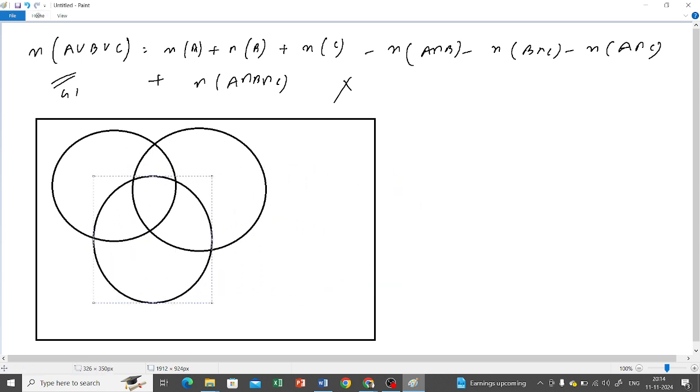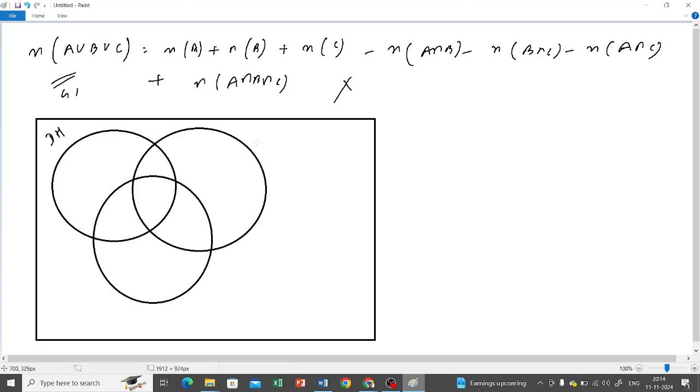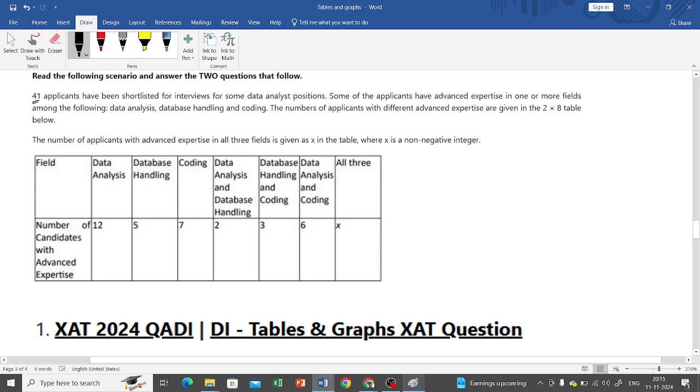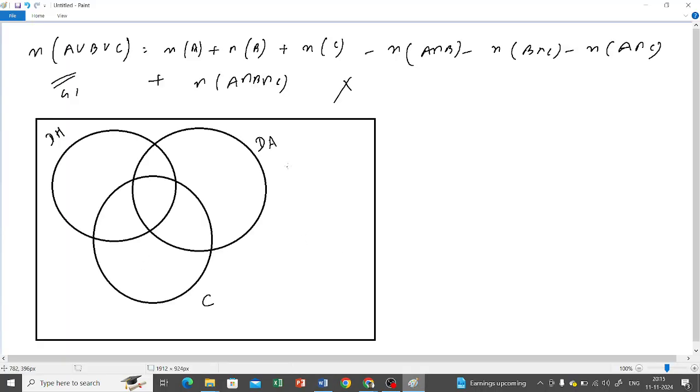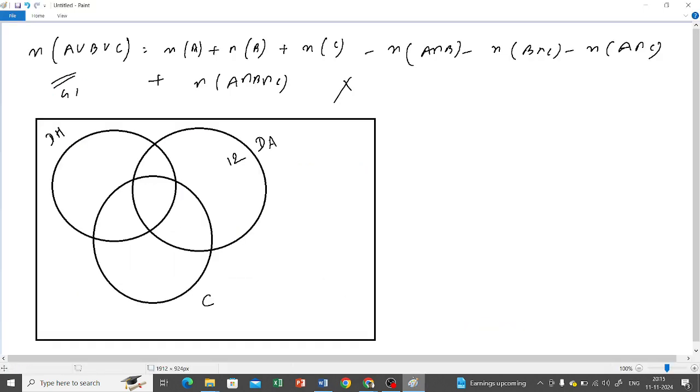Okay, now you see, say this is database handling, this is data analysis, and this is coding. Okay, now data analysis is 12, database handling is how many?